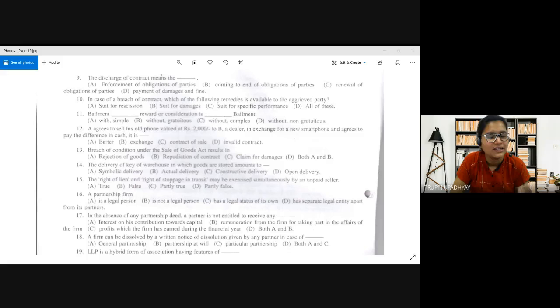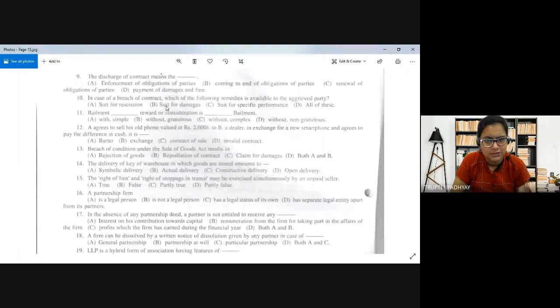Suppose we take an example that A and B are different parties. A has given certain goods to B, and now this rescission needs to be done. Then what will happen? B has to return the benefit or return the goods back to A. Then only it will be considered as an unmaking of contract. Fine? So this is rescission.